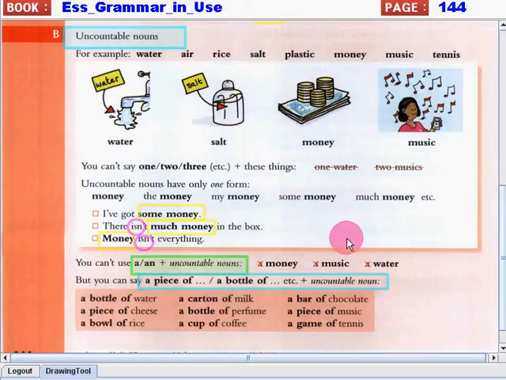Let's read some examples. I've got some money. There isn't much money in the box. Money isn't everything. So as you can see, we use the words some and much. Also, we can use it alone or as it is.